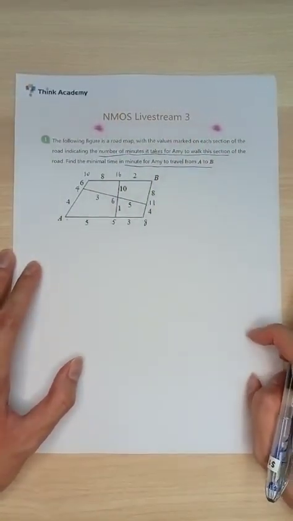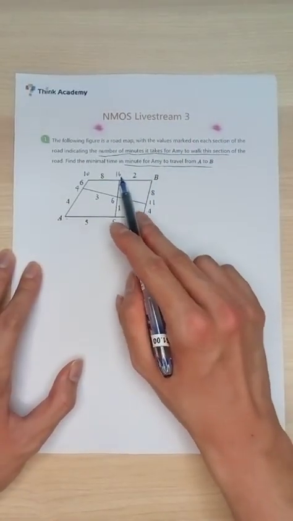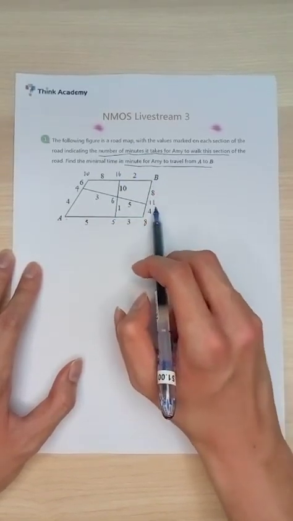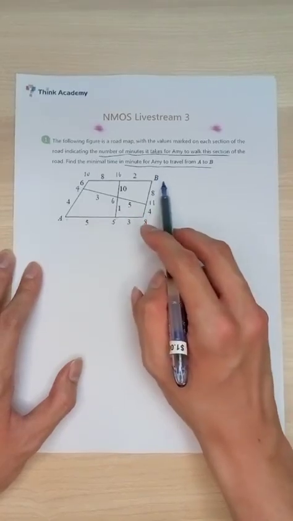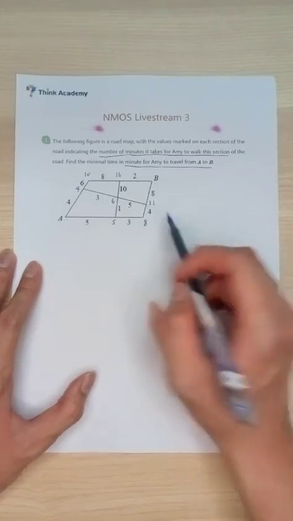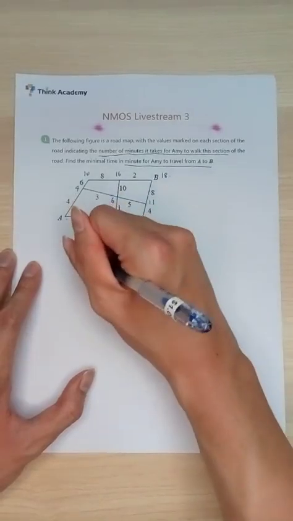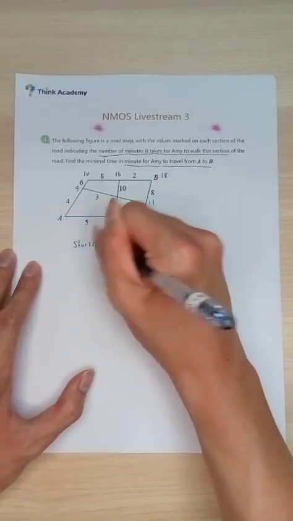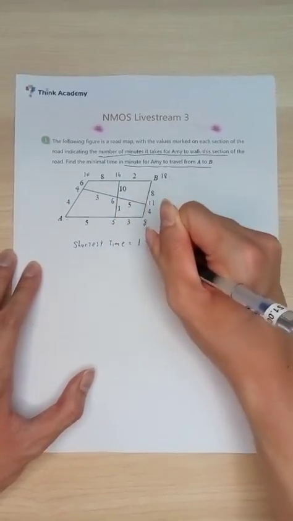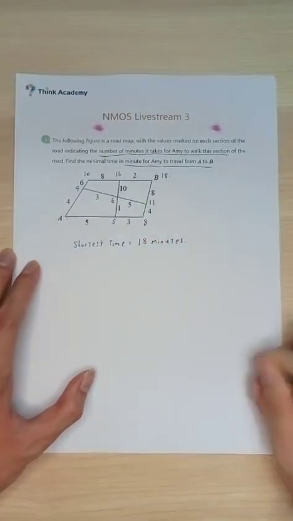And then afterwards, what's next? You guys notice, hey, we are almost at the end. So 16, 2 more minutes to travel to B. Or you already spent 11 minutes here, 8 more minutes to travel to B. Well, definitely the 18 minutes one, because this one is 19 minutes. So that's why the shortest time taken is equal to 18 minutes. And that's the idea.